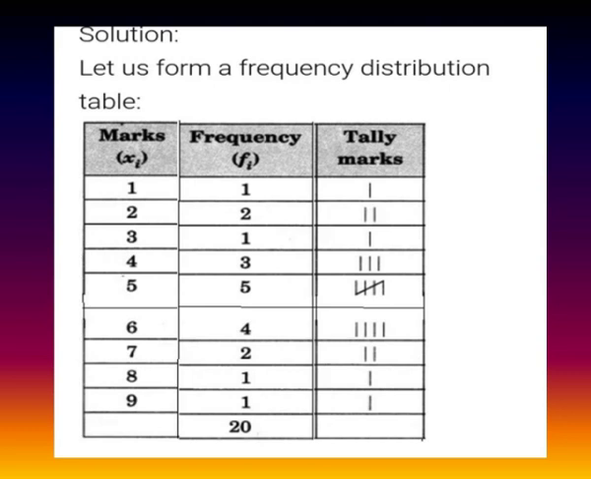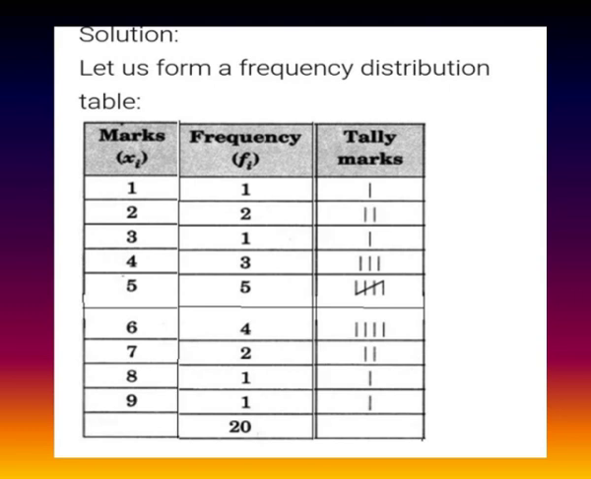For that, we are making a frequency distribution table, which consists of 3 columns. First column is marks, second column is frequency and third column is tally marks. So in the first column, the marks are arranged from lowest to highest, that is 1, 2, 3, 4, 5, 6, 7, 8, 9. Next, second column frequency, which represents the number of students. Here the first mark is 1, which was obtained by 1 student, so its frequency is 1. Like that the second mark is 2 and it was obtained by 2 students, so its frequency is 2.